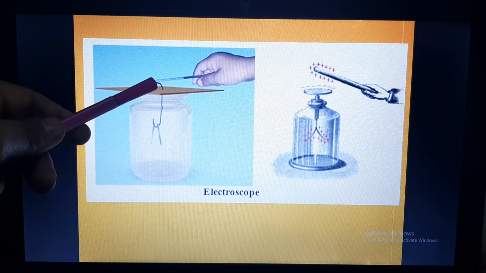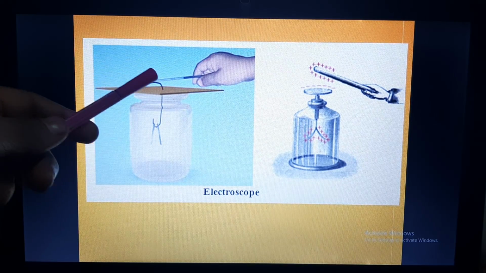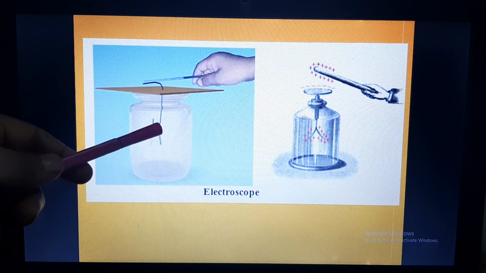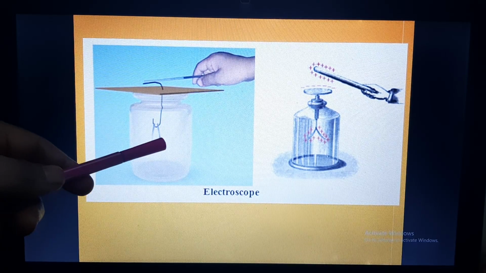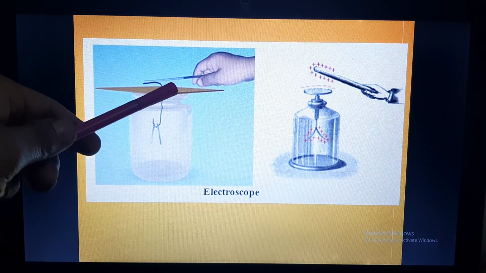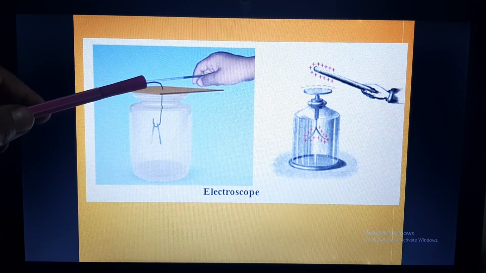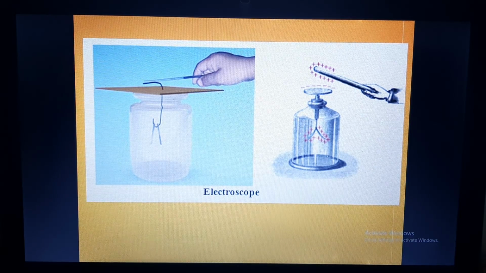The hole is made on this cardboard and the paper clip is inserted after opening, and the paper clip contains two aluminum strips. Okay, now what will happen? You rub this refill, which is now charged because you have rubbed it. You will bring it closer to the metal clip. Now you know that metal is a good conductor of electricity.